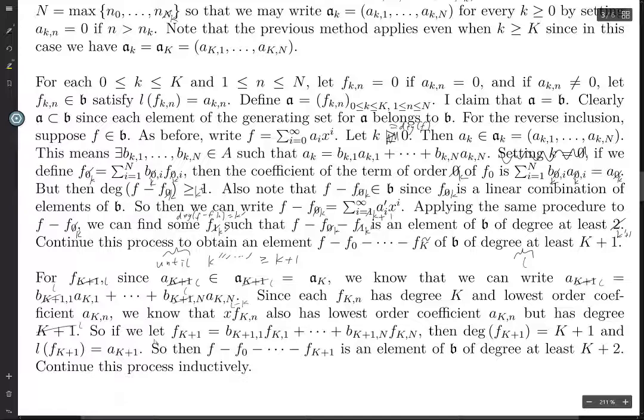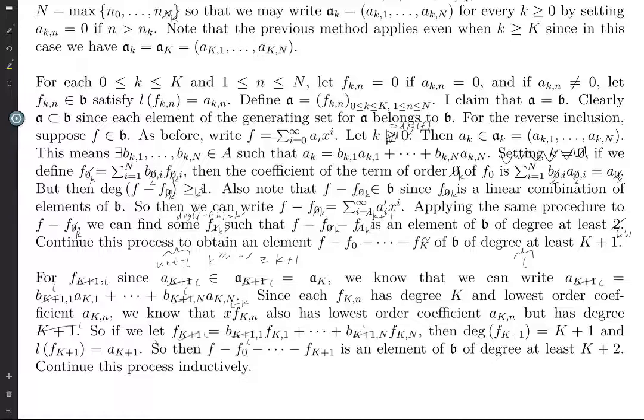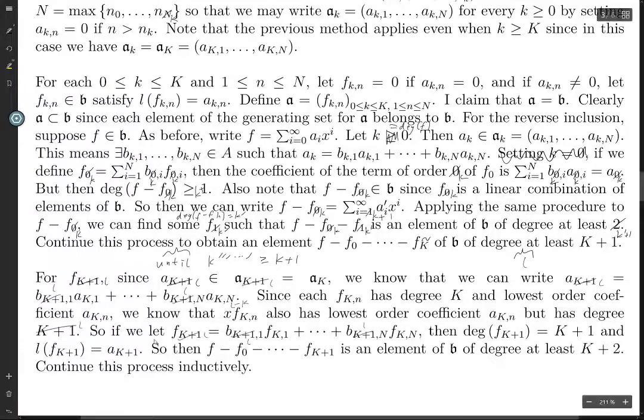So if we let FL be the sum of these things, oh, no. We gotta multiply. We gotta multiply by x to the L minus K. Then the degree of f to the L is equal to K, capital K plus 1.